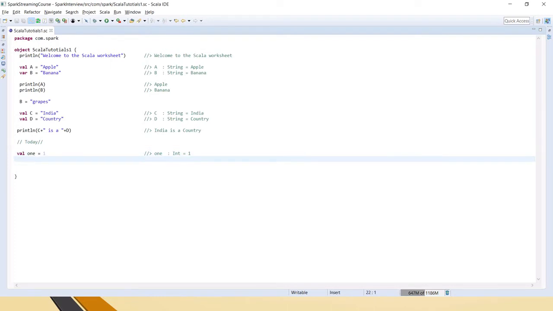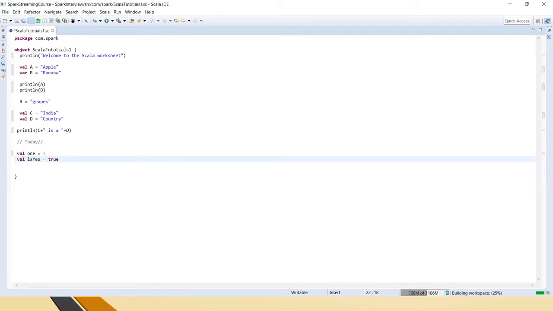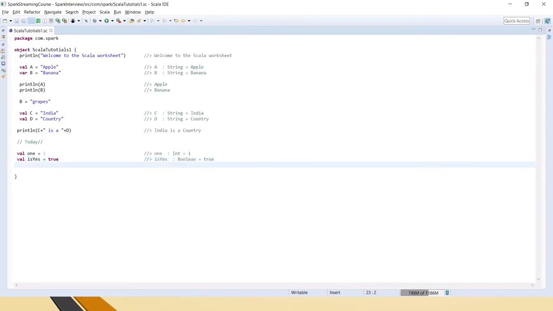And similarly for booleans, if we say true and save, it will take that as a boolean. And similarly if you give a string, it will take that as a string. And here if you see the true I have mentioned, right, in the lower case. So in Scala true and false are lower case letters, okay, keywords, lower case keywords.